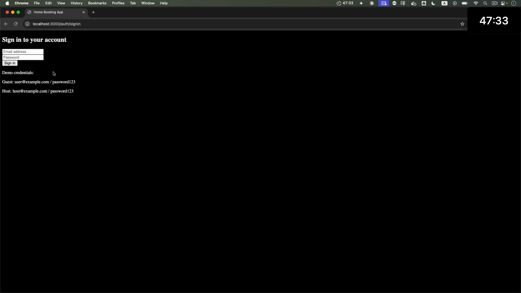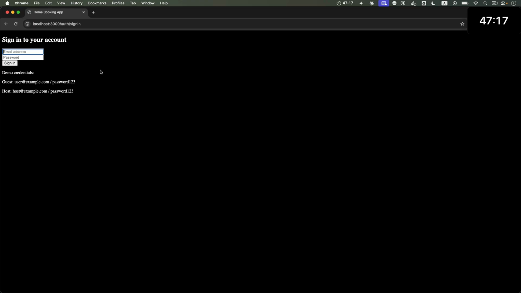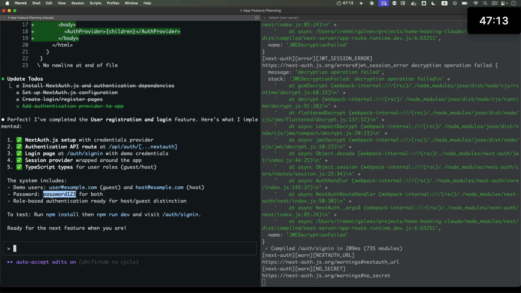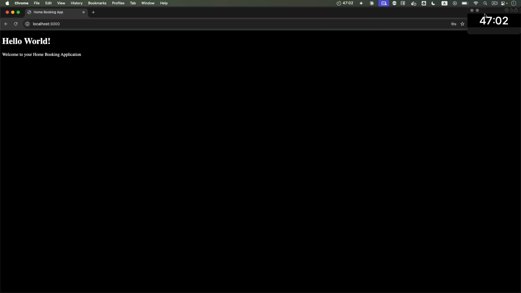That's why I would prefer to use Bootstrap. I think in the next prompt, before we move on to the next feature, I'll ask it to use Bootstrap because this doesn't look that good. But anyway, the flow, email address, it's suggested to use user@example.com. Let's copy that and paste. And then for the password 123, click sign in, and all right, it took us back to the home page,